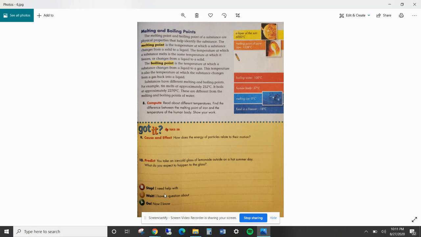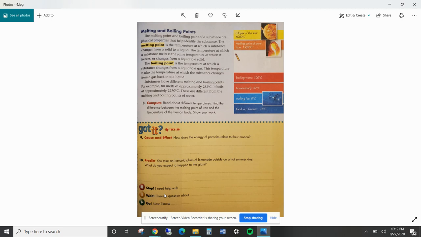Melting and boiling points. The melting point and boiling point of a substance are physical properties that help identify the substances. The melting point is the temperature at which a substance changes from a solid to a liquid. The temperature at which a substance melts is the same temperature at which it freezes, or changes from a liquid to a solid. The boiling point is the temperature at which a substance changes from a liquid to a gas.